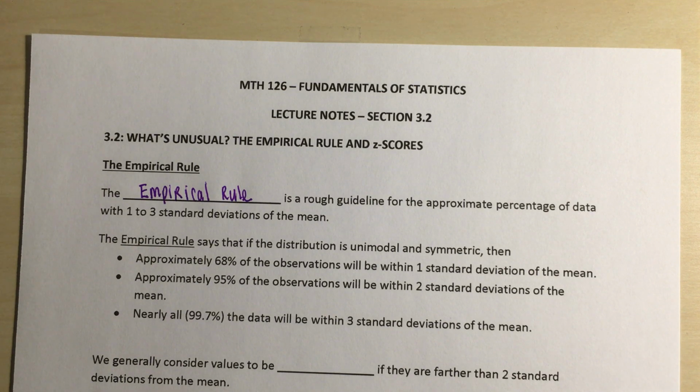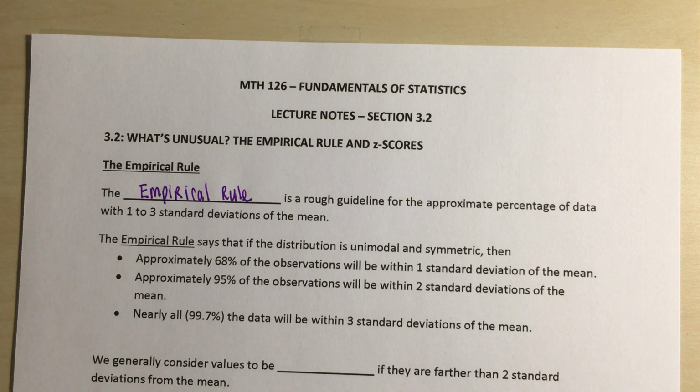So the empirical rule says that if the distribution is unimodal and symmetric, the two key criteria that I just mentioned, then approximately 68% of the observations will be within 1 standard deviation of the mean. Remember in the last section we said that most of our observations are within 1 standard deviation of the mean, most being about 2/3. Well, 68% is just a tiny bit more than 2/3, so we're still sticking with this idea. Most of our data, but now we're going to give it a more numeric value, 68% of the observations will be within 1 standard deviation of the mean.